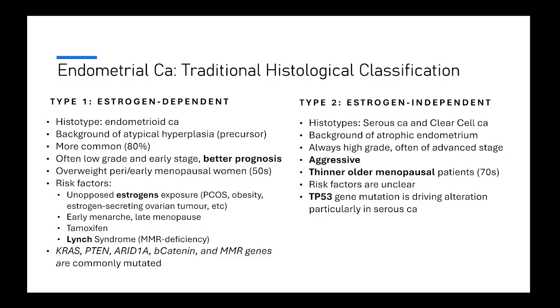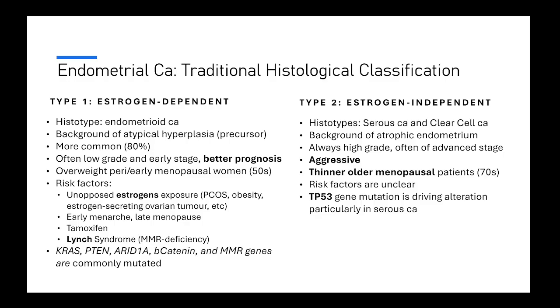This is why overweight patients have more risk of developing endometrioid carcinoma, because as we saw, peripheral fat can produce estrogen. Also patients that are known to have unopposed estrogen exposure, so other causes like PCOS, or patients that have an ovarian tumor that secretes estrogen, and we will discuss that in the lecture on ovarian tumors. Patients who had early menarche and or late menopause, this means they have been exposed to estrogen longer in their life, so they're more at risk.